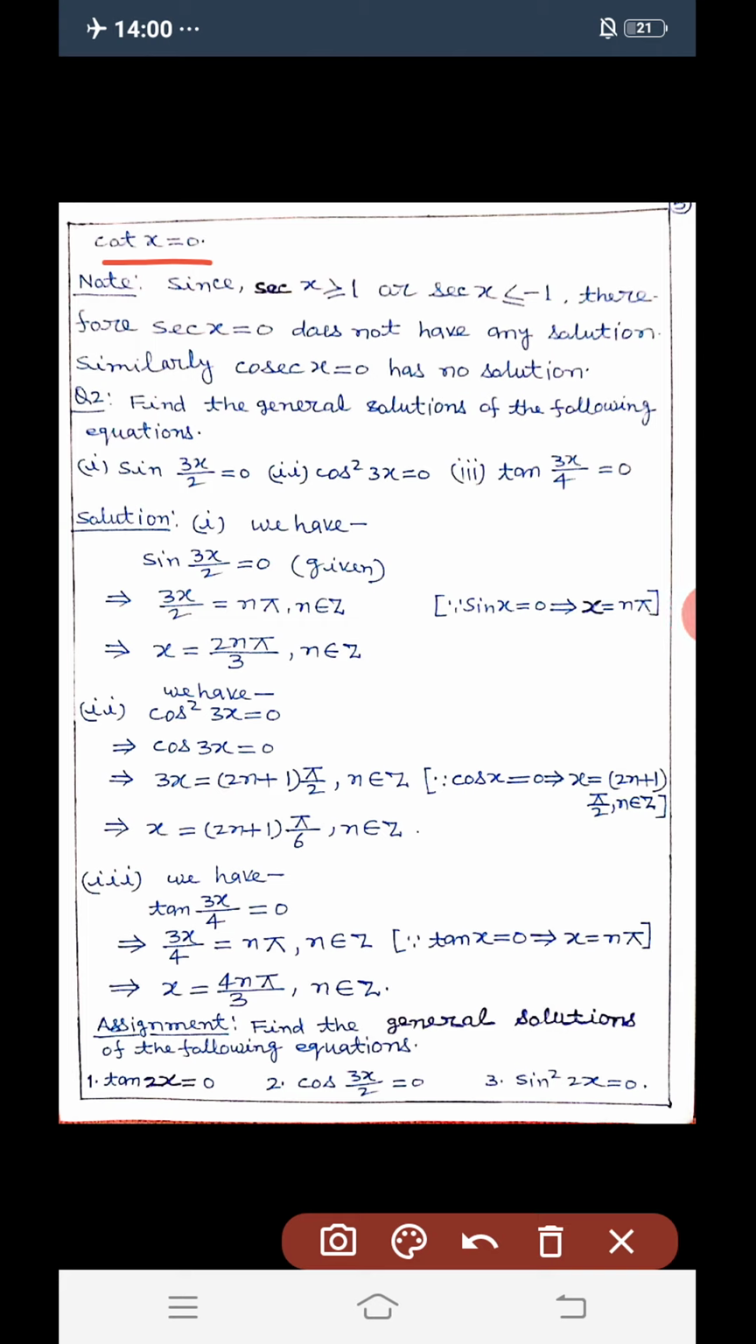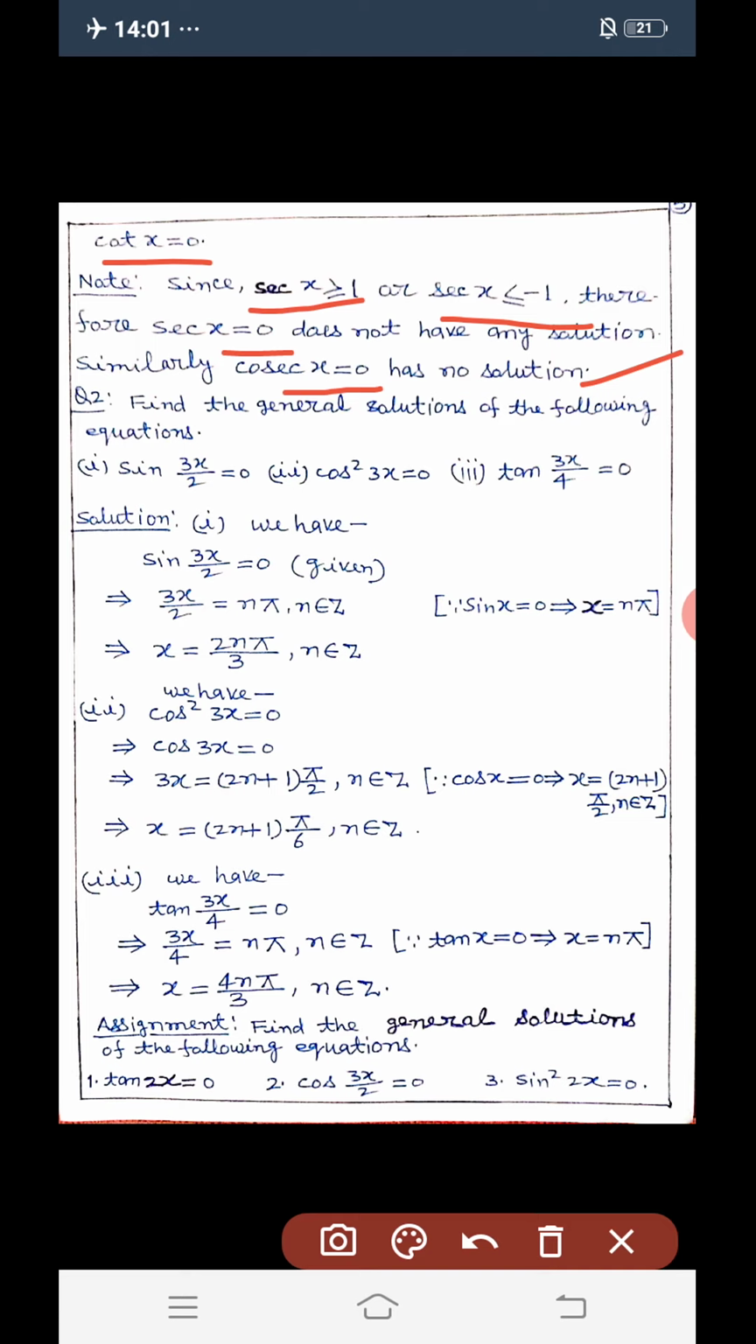Note: since sec x ≥ 1 or sec x ≤ -1, that is greater than or equal to 1 and less than or equal to -1, in this case sec x = 0 does not have any solution. Similarly, cosec x = 0 has no solution.